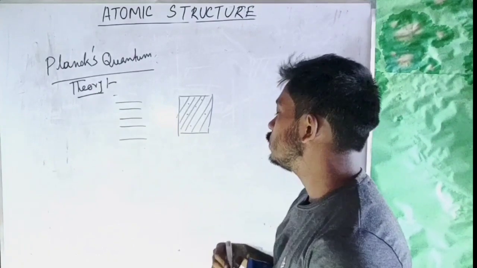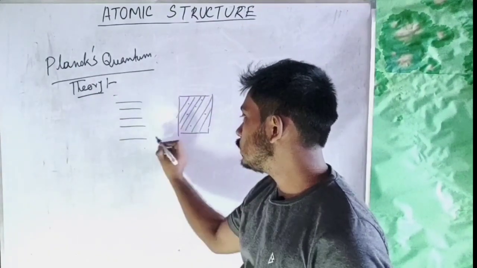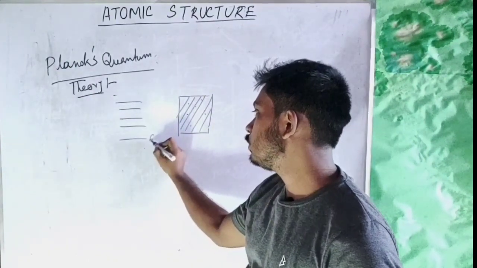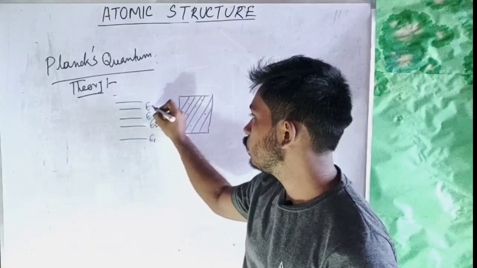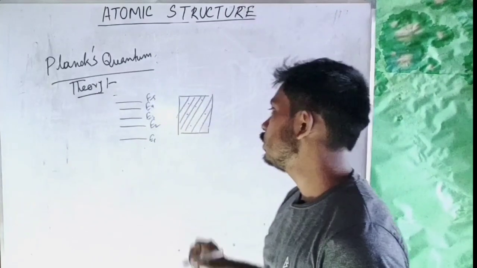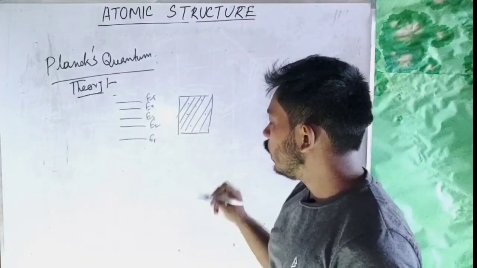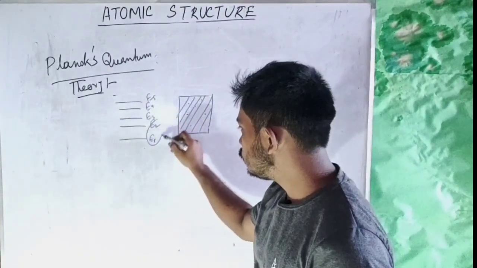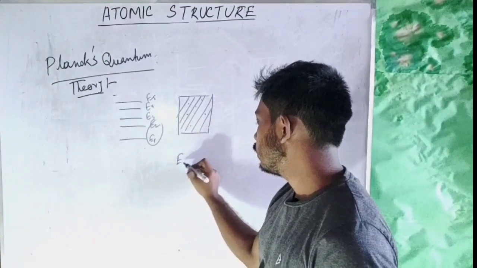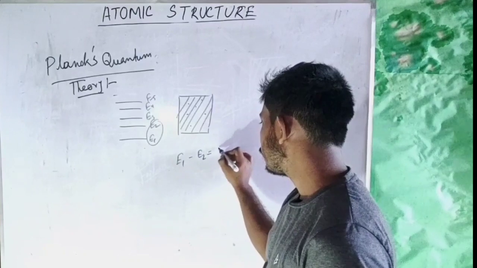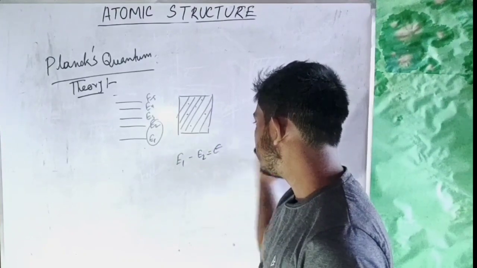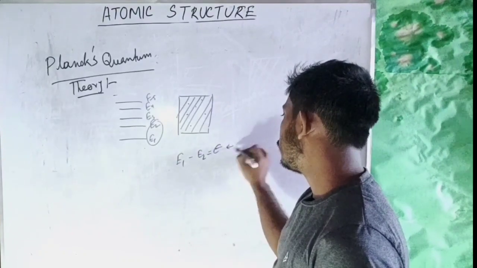Now if we consider the stairs as energy levels, so first energy level, second, third, fourth and fifth, the energy difference between the first two steps, E2 minus E1, let's consider it as epsilon. It is the quanta.